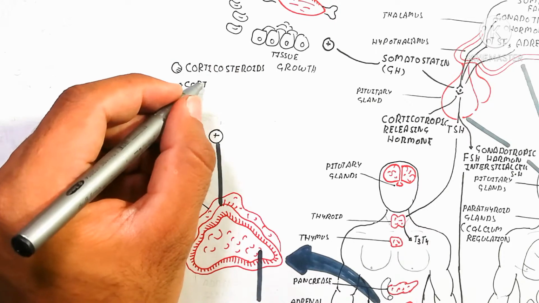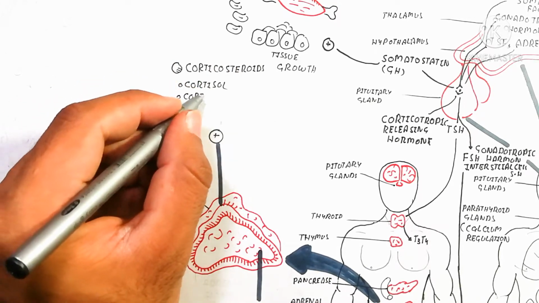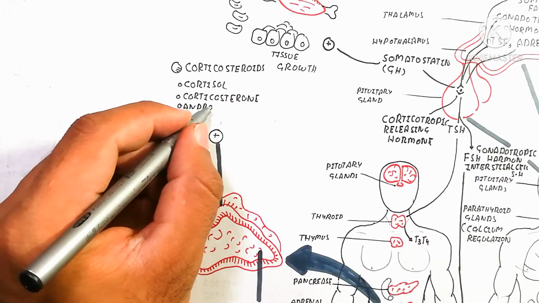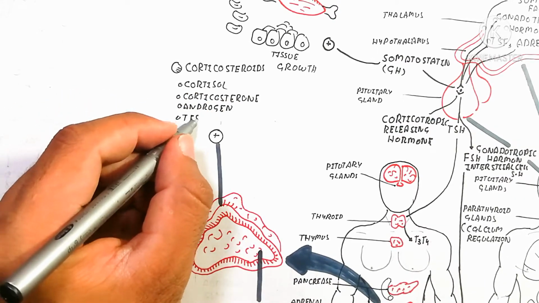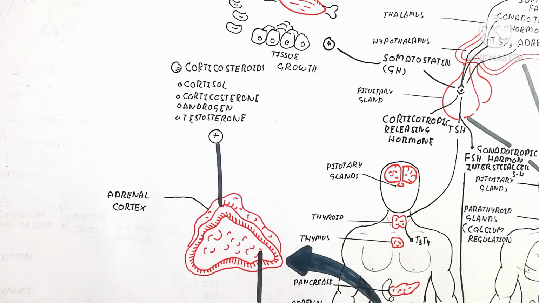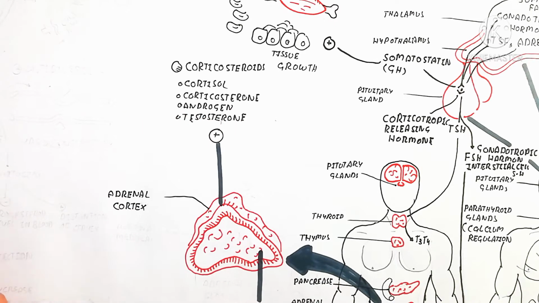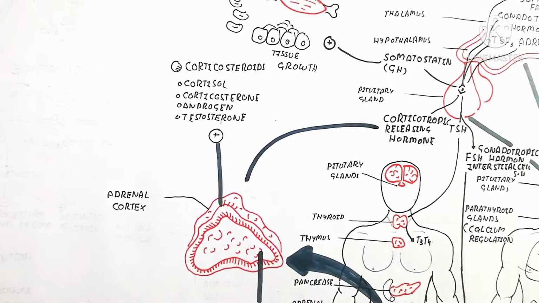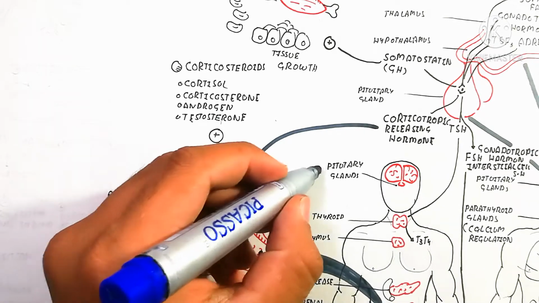On the other hand, here we will discuss the adrenal gland. The adrenal gland contains the adrenal medulla as well as the adrenal cortex. The whole detail we will not discuss. So corticosteroids are produced from the adrenal cortex, and examples are cortisol, corticosterone, androgen, testosterone.